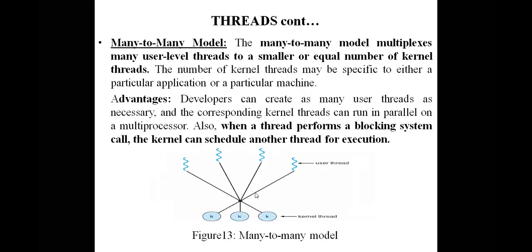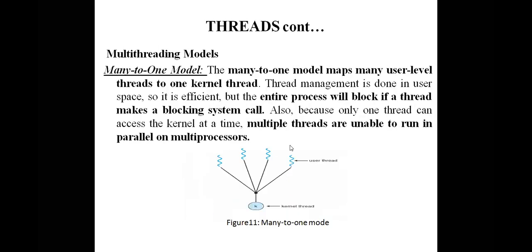right? And the next one, the third variety, many to many model. Many to many model avoids the drawbacks of many to one and one to one. What is the problem in many to one? In the case of many to one, there is a problem called blocking. Blocking means if one thread sends a block system call, automatically the remaining threads are also blocked. That is a problem in many to one.